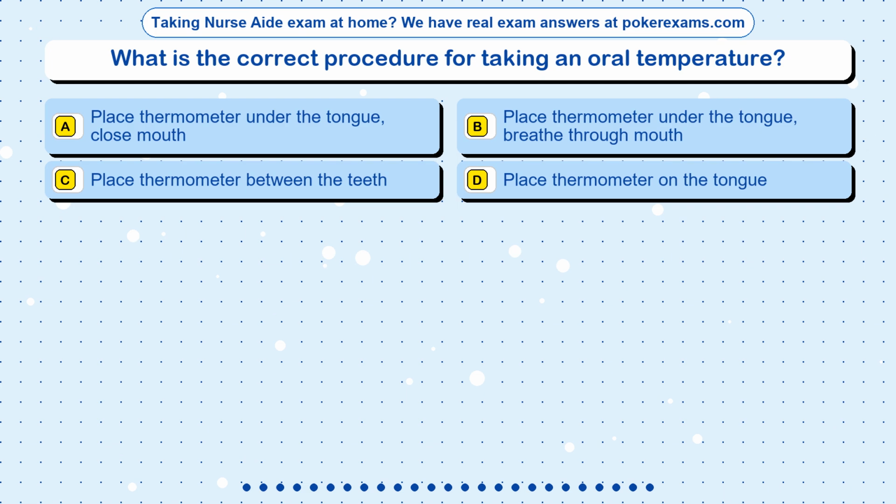Question 25. What is the correct procedure for taking an oral temperature? Option A, place thermometer under the tongue, close mouth. Option B, place thermometer under the tongue, breathe through mouth. Option C, place thermometer between the teeth. Option D, place thermometer on the tongue.